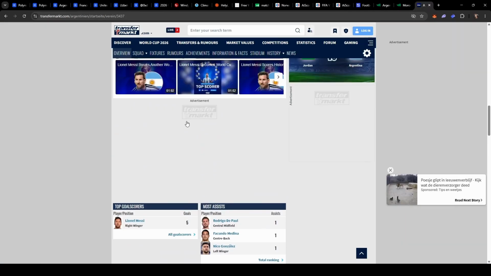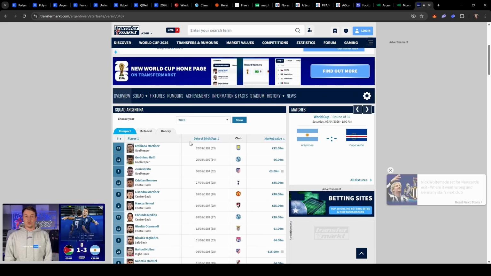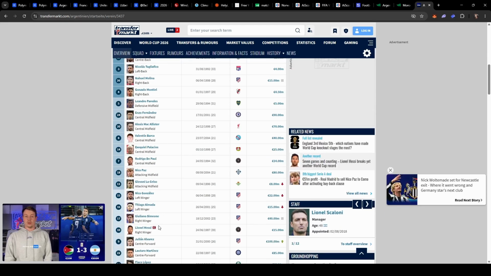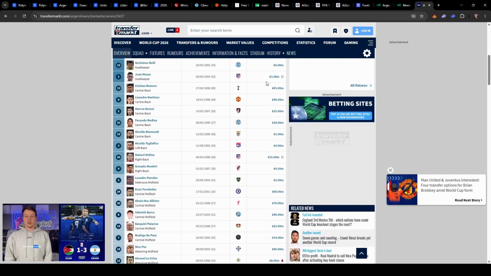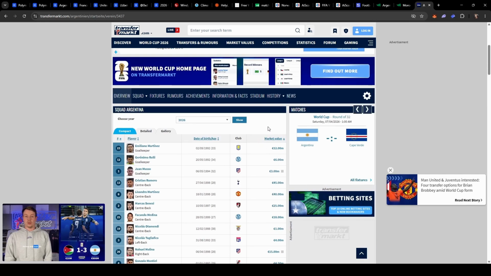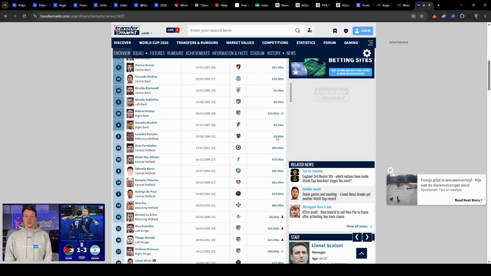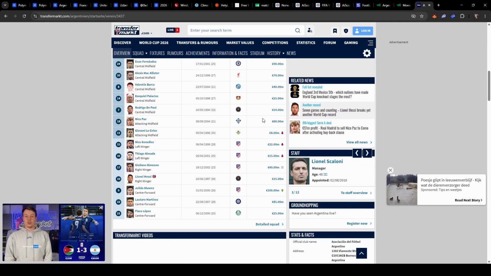On Transfermarkt, we can look at the team's lineup for the tournament. That is, for the World Cup, we can see the current squad and the team captain. We can check the player's value, which is quite important for beginners. How do you analyze whether a footballer is good or not? Roughly speaking, just look at the player's price. Here the price is shown. You can look at it and judge based on that alone.